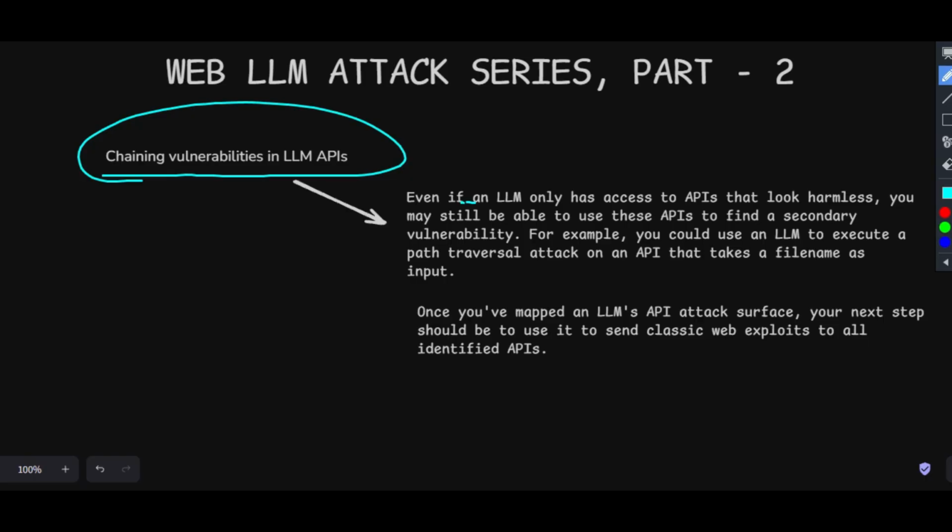The main thing is that the LLM has access to different APIs. How do we know that? Just by asking what APIs you have access to, or what APIs you can call.